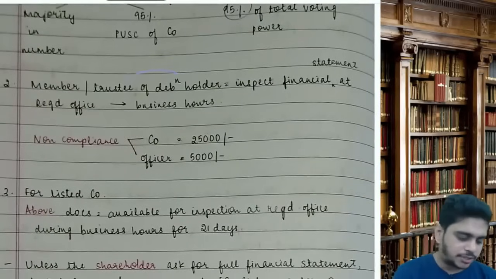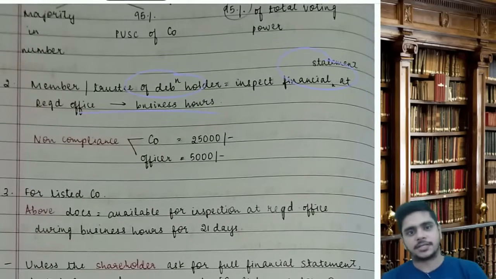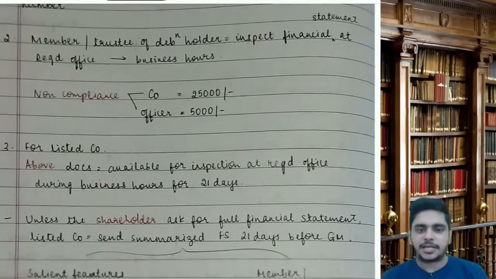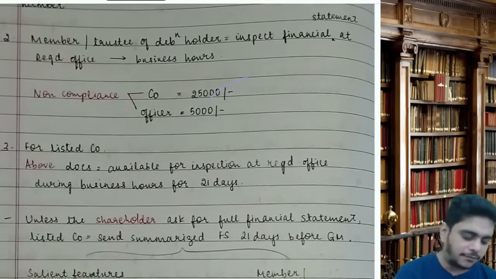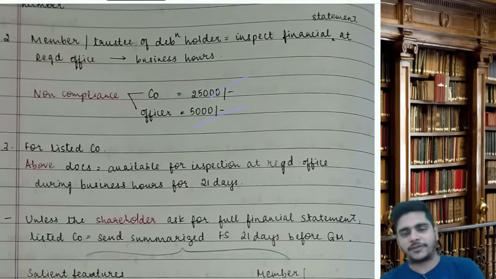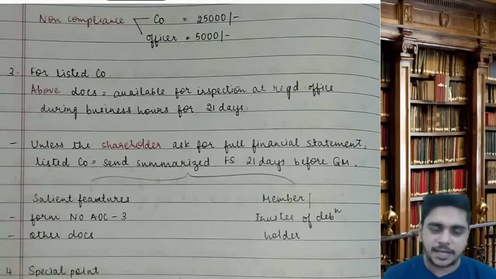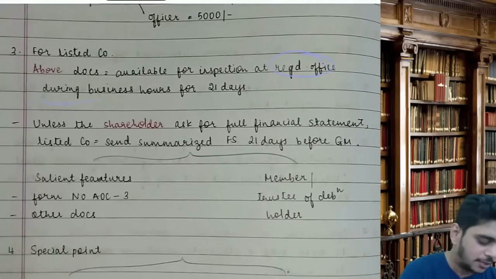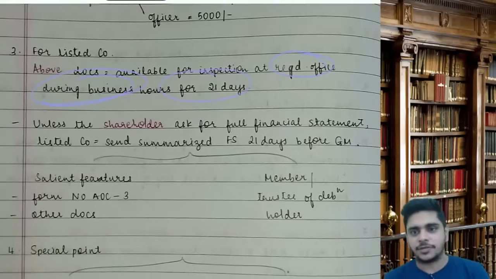Then, a member or trustee of debenture holders can inspect the financial statements at the registered office during business hours. A member cannot inspect the BUA, but he can inspect the FS. In case the company does not allow the inspection, the company is liable for 25,000 and the officer for 5,000. In case of a listed company, the above documents shall be available for inspection at the registered office during business hours for 21 days.